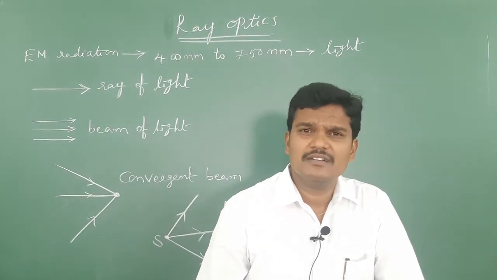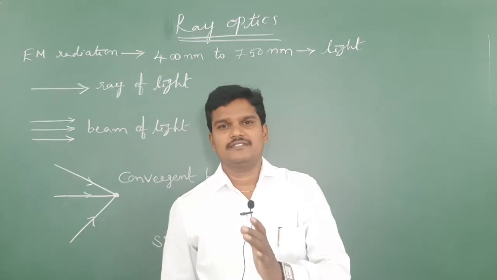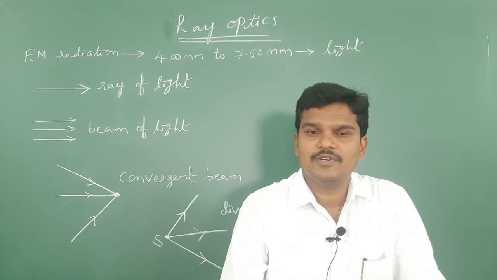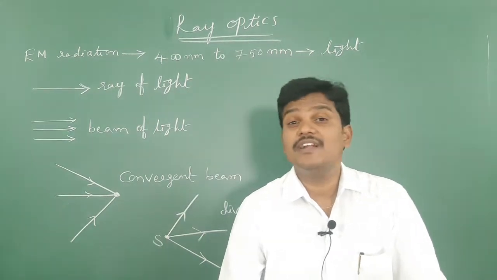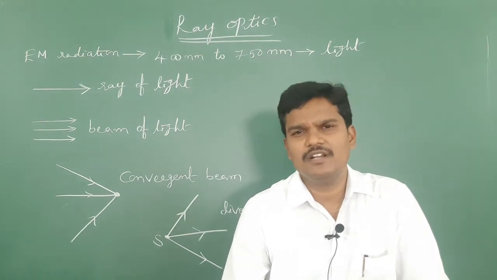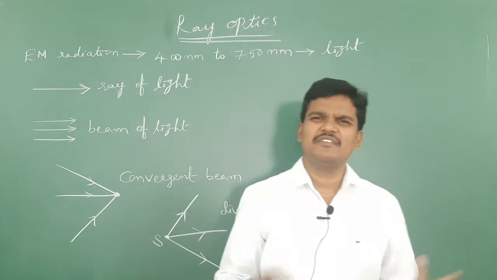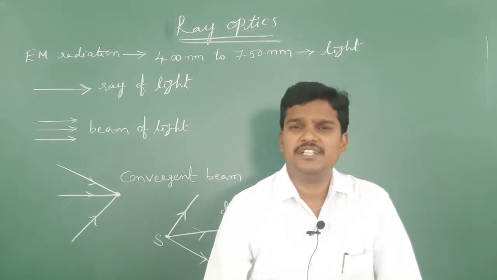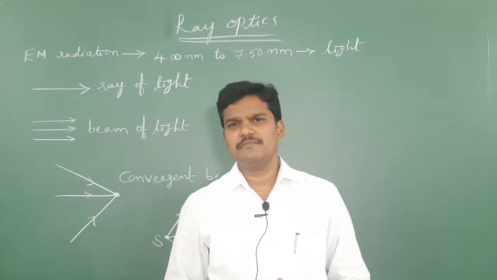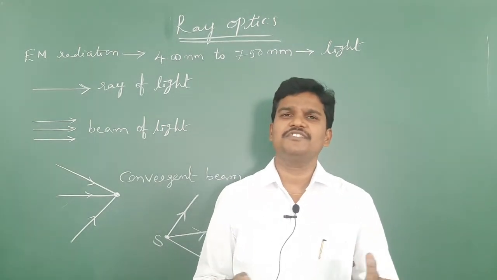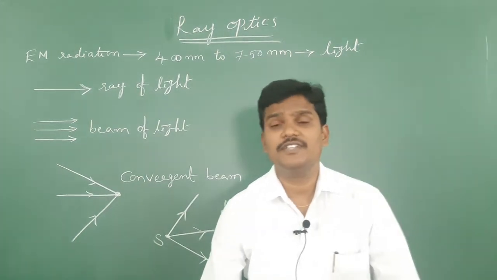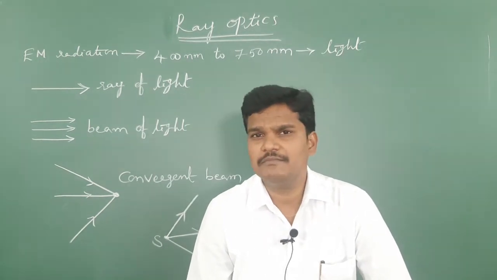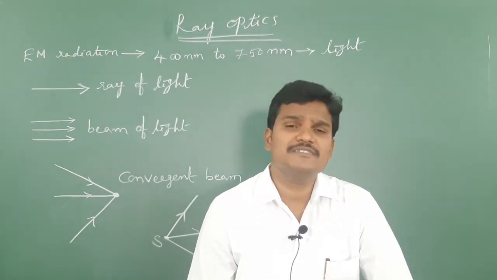In the same manner, to propagate light from one place to another place, we require a medium. We can call it an optical medium. There are some names they have given: homogeneous medium and heterogeneous medium. In a homogeneous medium, the light will travel with the same speed. In a heterogeneous, non-homogeneous medium, the light will travel with different speeds.